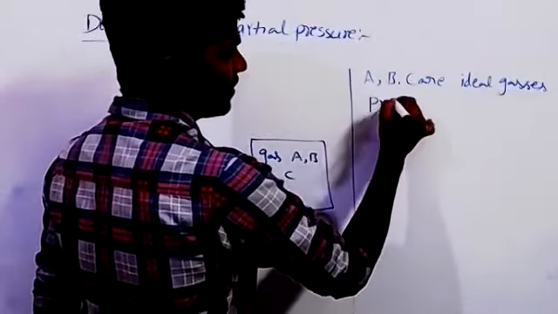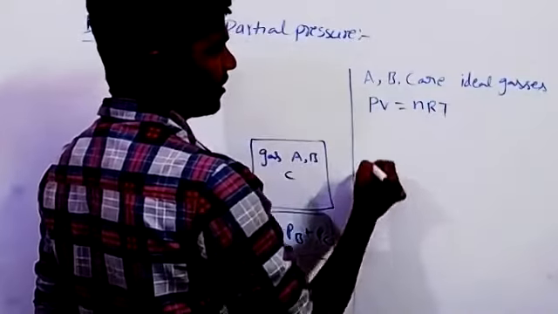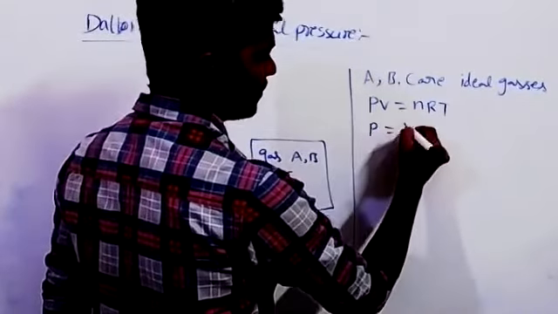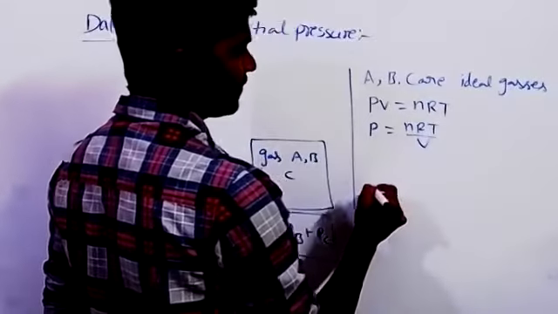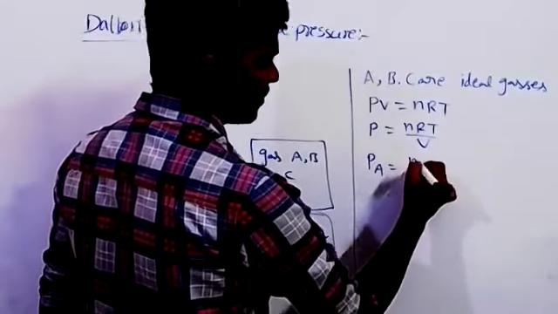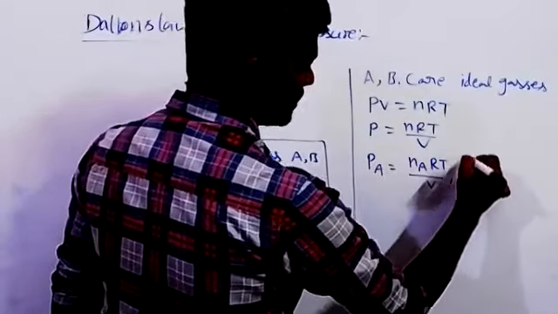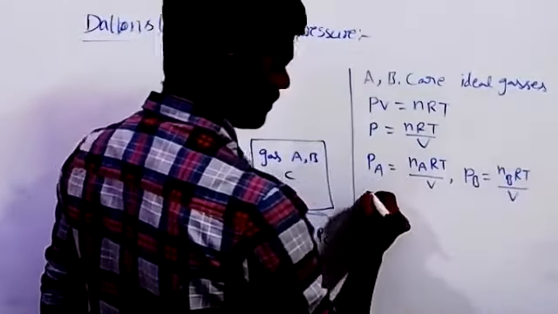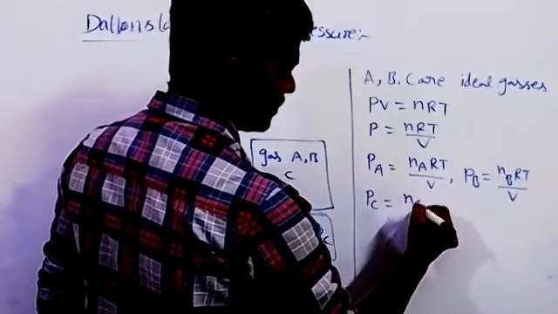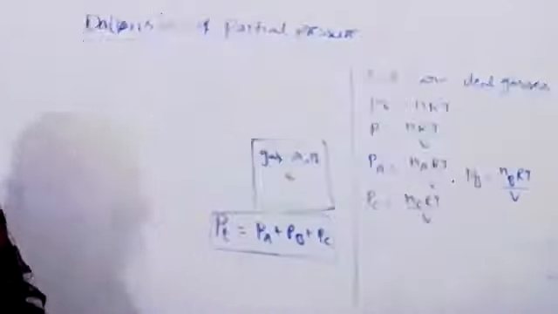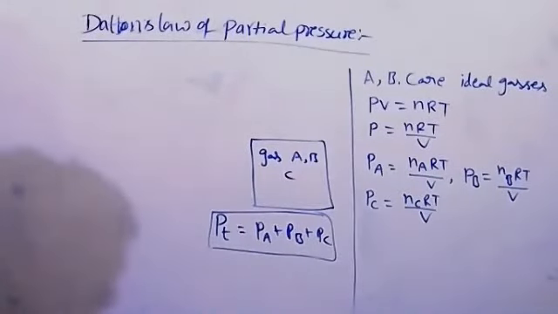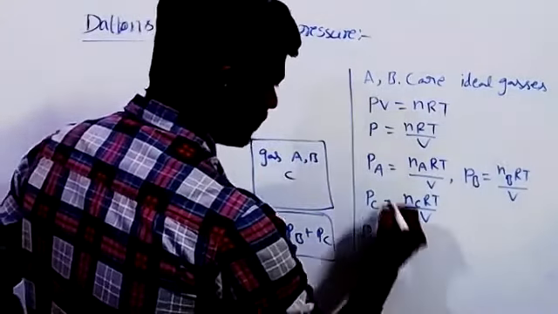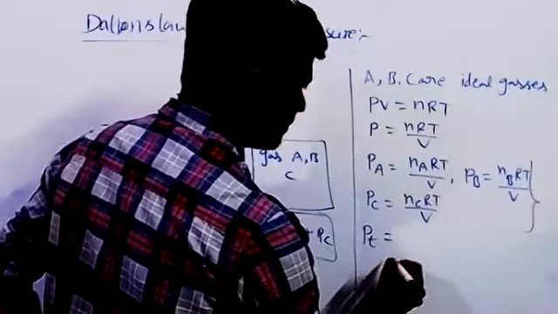From the ideal gas equation, PV is equal to nRT, so P is equal to nRT by V. Pa is equal to NaRT by V, Pb is equal to NbRT by V, and the partial pressure of gas C is equal to NcRT by V. According to Dalton's law, P total is equal to Pa plus Pb plus Pc.